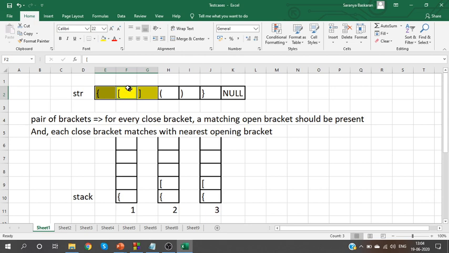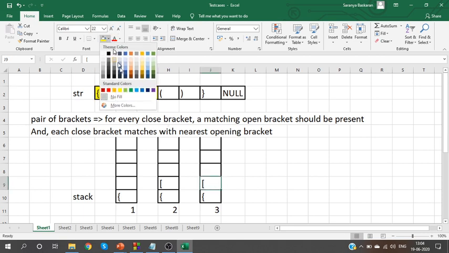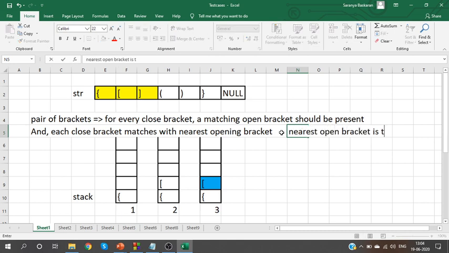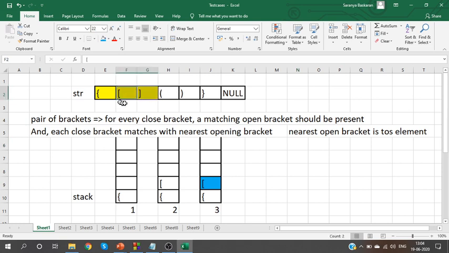I need to know the nearest open bracket. Where do we have the nearest open bracket? We have it in the top of the stack. The nearest open bracket is nothing but the top of the stack element. So I need to know whether a close bracket matches with the nearest open bracket.